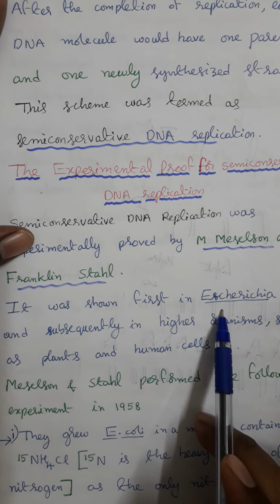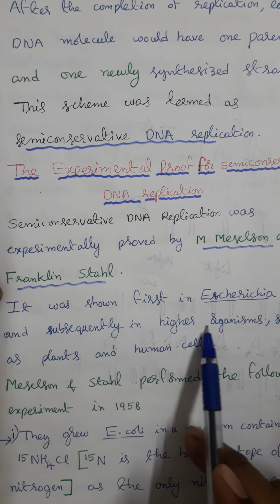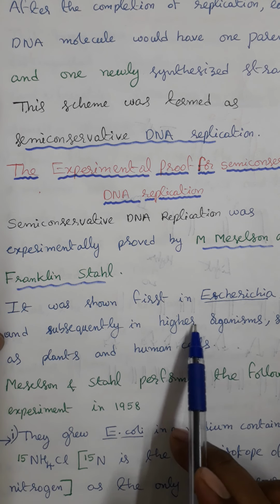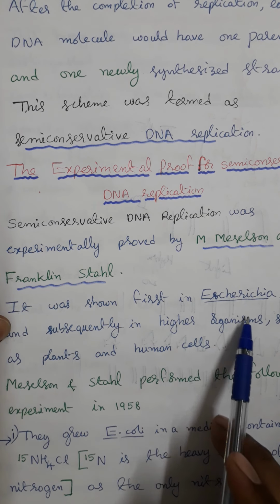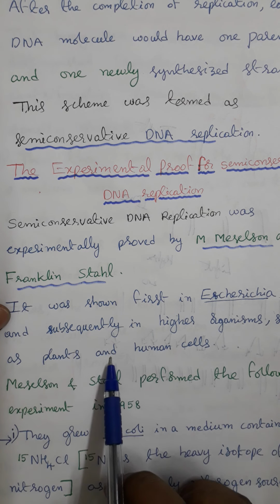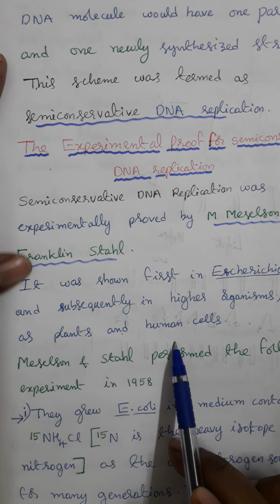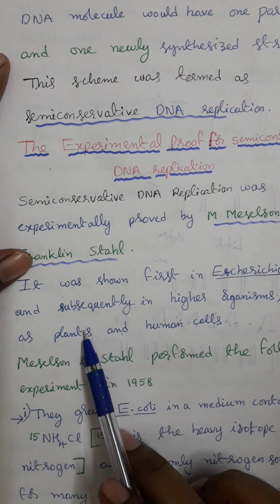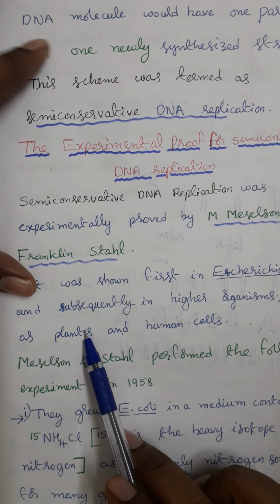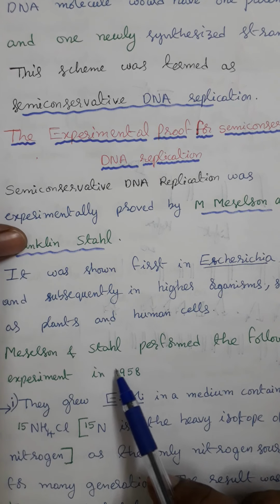The semi-conservative DNA replication was first seen in which organism? Escherichia coli. So it was shown first in Escherichia coli and subsequently in higher organisms such as plants and human cells. In Vicia faba plants, which belong to the Fabaceae family, and also in human cells.